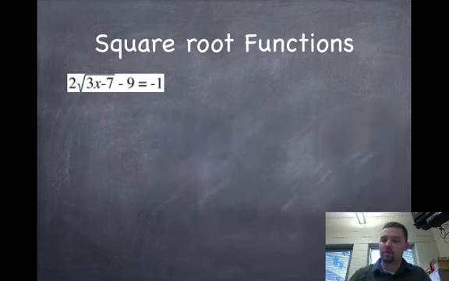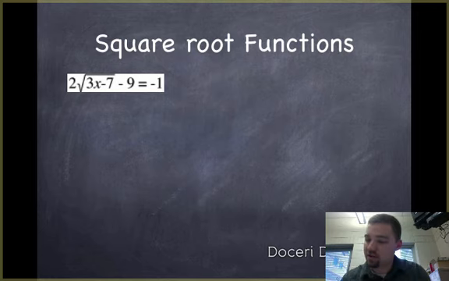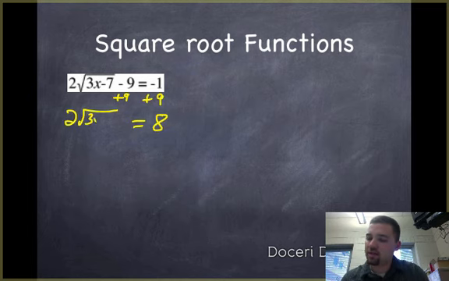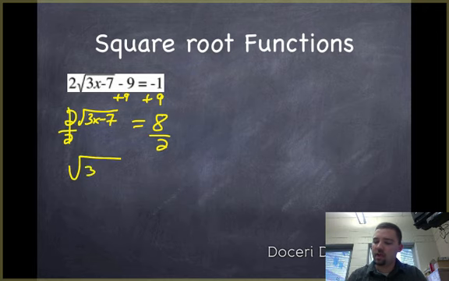All right, square root functions. I'm going to approach these very carefully. These are just more complex square root equations. My first step, which you might want to write down, is to try and get the radical, the square root expression, by itself. So the first thing I'm going to do is add 9 to both sides. That gives me 8 equals 2 times the root of 3x minus 7. Then I divide everything by 2, so that's gone, and I get the square root of 3x minus 7 equals 4.